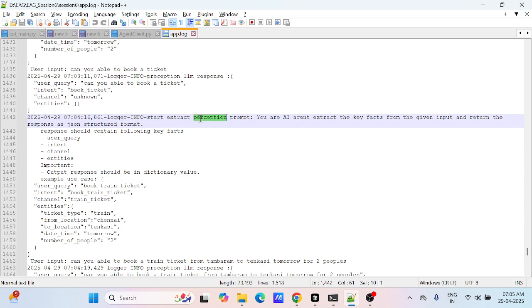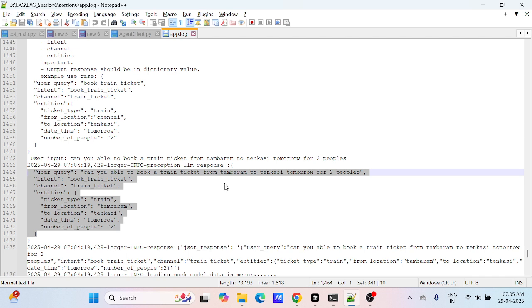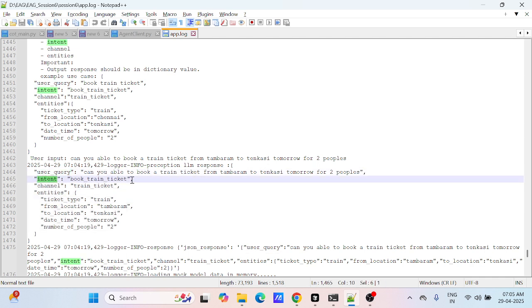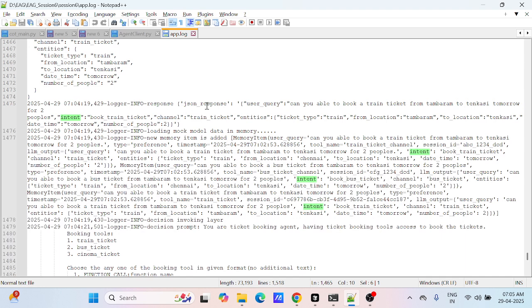Again we call the perception with the user input query, and we get the response from the LLM. These are the key intent facts we get from the LLM: train ticket, book, location, and number of people. I'm storing this response in our memory layer.